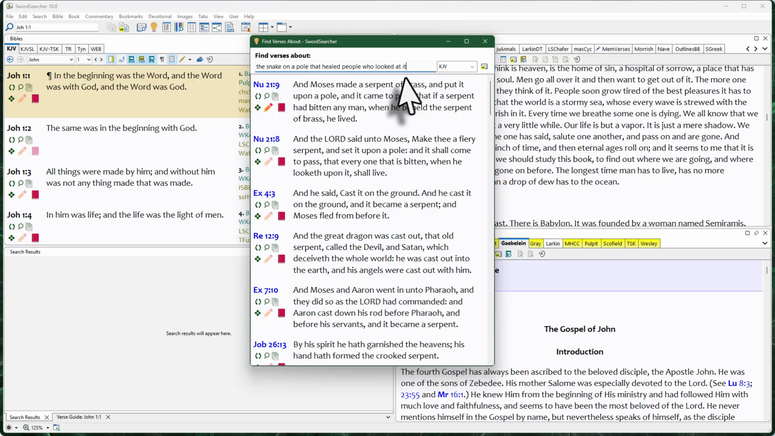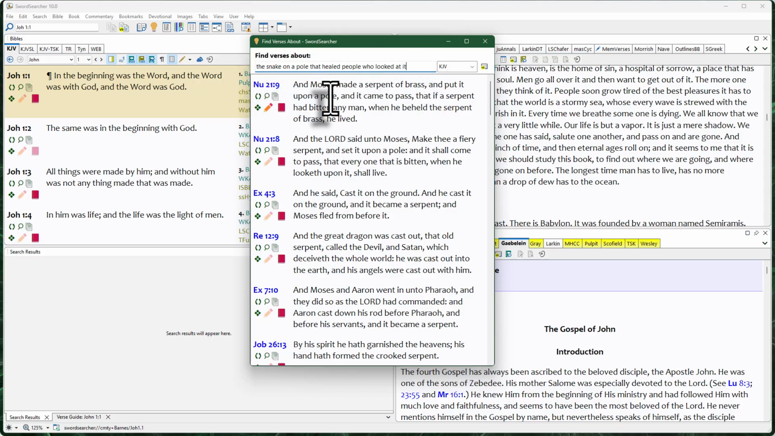You would not find that if you did a keyword search for those words because those are not exact. But this tool allows you to find the verse quite easily. You can see the first one right here is exactly what I'm looking for. "And Moses made a serpent of brass and put it upon a pole, and it came to pass that if a serpent had bitten any man, when he beheld the serpent of brass, he lived." So what's going on here is that it is finding verses that semantically match what I'm typing in.